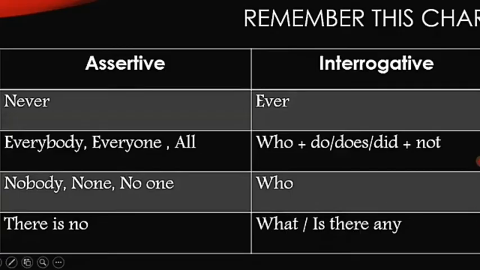Please remember this chart. If you find never in an assertive sentence, in interrogative, it will become ever. Everybody, everyone, all will become who, plus do, does, did, plus not. Nobody, none, or no one will be changed into who. There is no will be changed into what, or is there any.